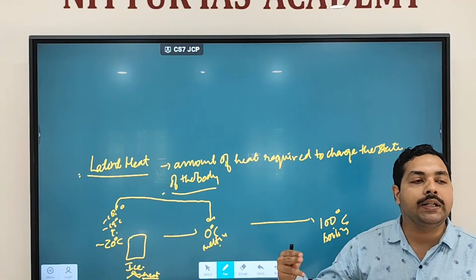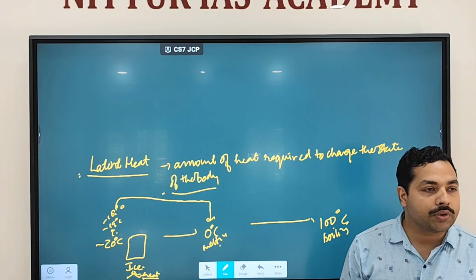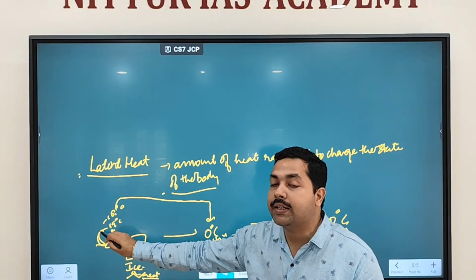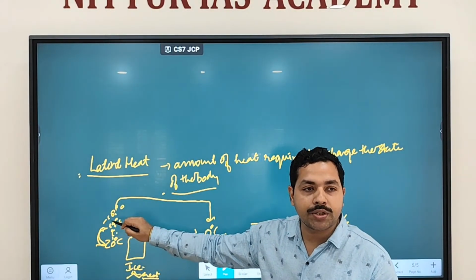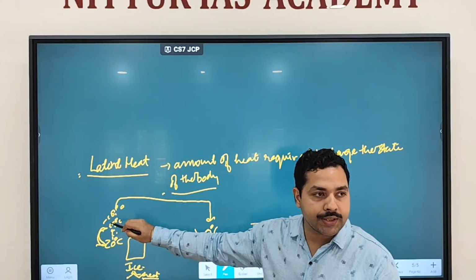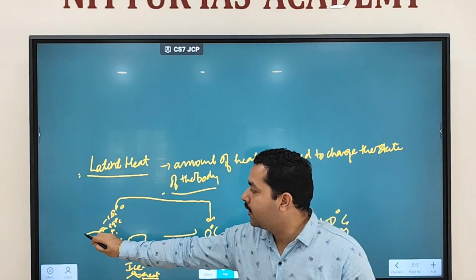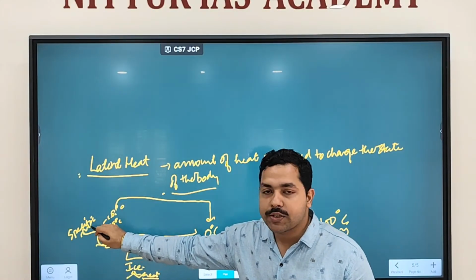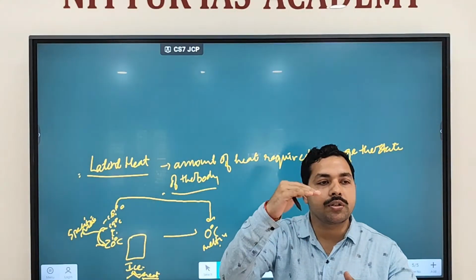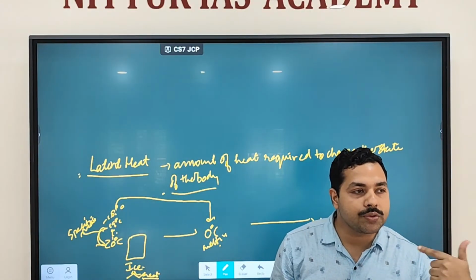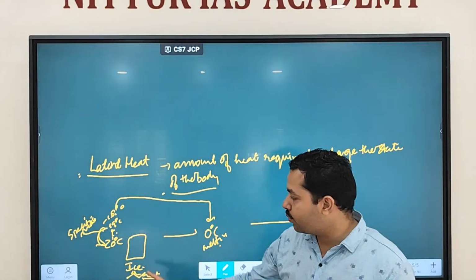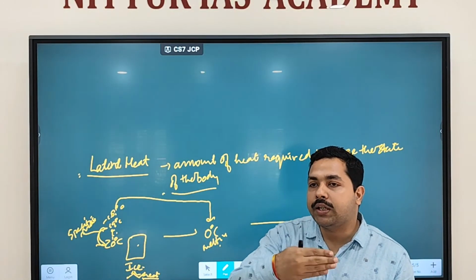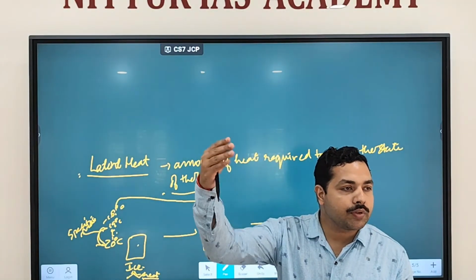So when you are applying heat, this heat is being utilized for raising the temperature of a body from -20 to -19 to -18. Such type of heat is called what? Specific heat. When you raise the temperature of a body by 1 degree Celsius, we call it specific heat. So when you are heating the ice, whatever heat is being absorbed is specific heat, and it is raising the temperature of a body by what?